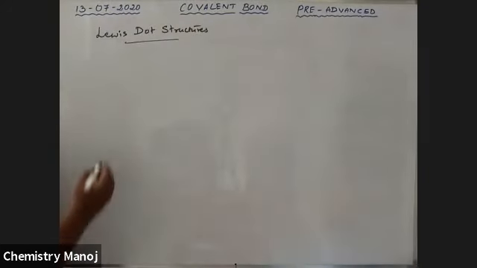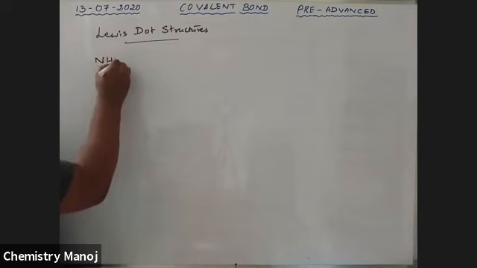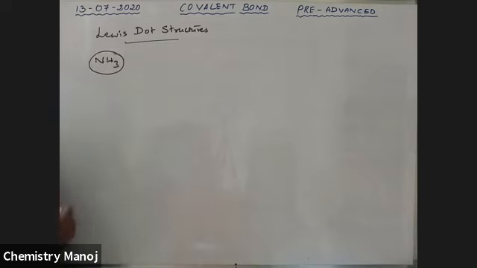First example, a simple one I am taking, NH3. I am trying to write the Lewis dot structure for this NH3.